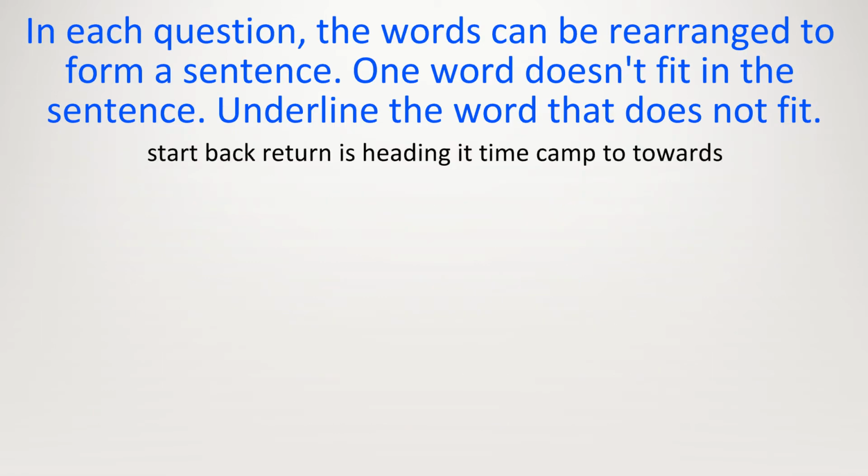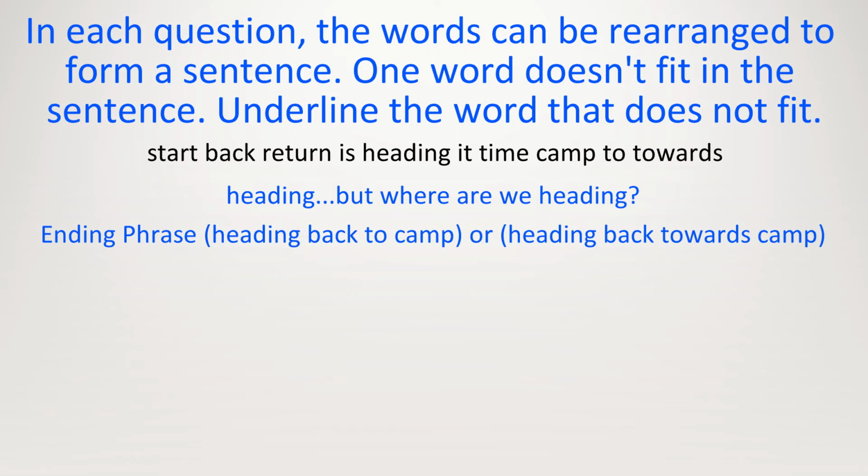Here are the words. Start, back, return, is, heading, it, time, camp, to, towards. Let's go for a phrase that might end this sentence. Let's look at the word heading. But where are we heading in this sentence? To camp. But do we say heading to camp? Maybe we could put a word in between heading and to. Now looking at words, which one looks good? I think we can try back. Heading back to camp. Or even heading back towards camp.